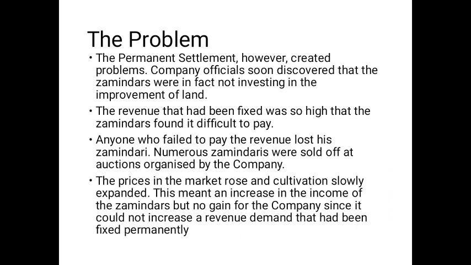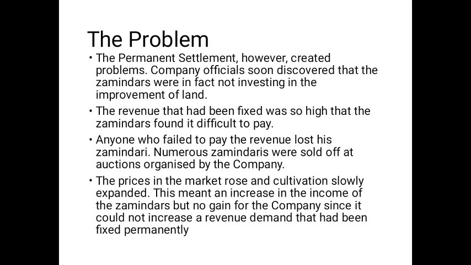Many problems got created because of the permanent settlement system. Company officials soon discovered that zamindars were in fact not coming forward to invest in the improvement of land, and the revenue that had been fixed was so high that the zamindars found it difficult to pay the company.